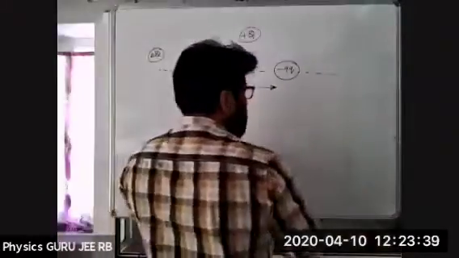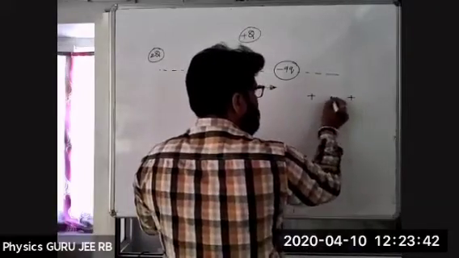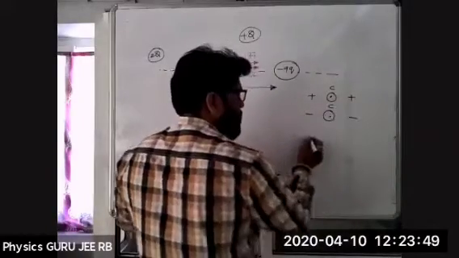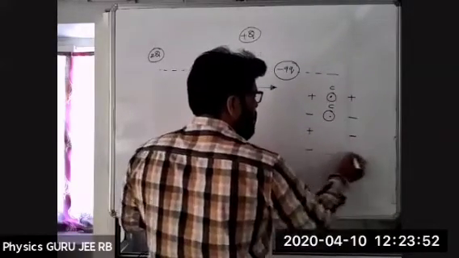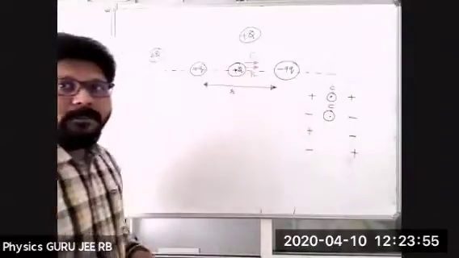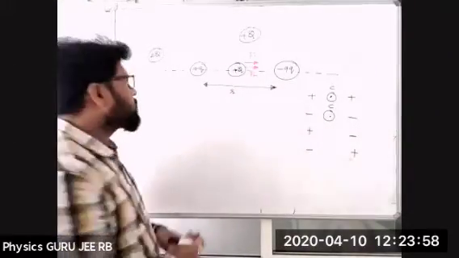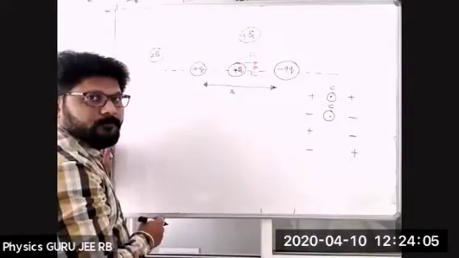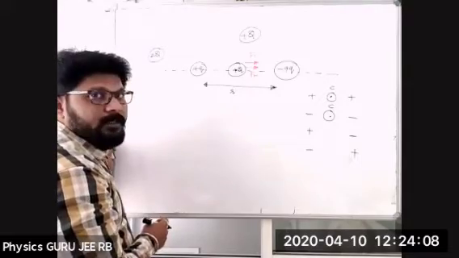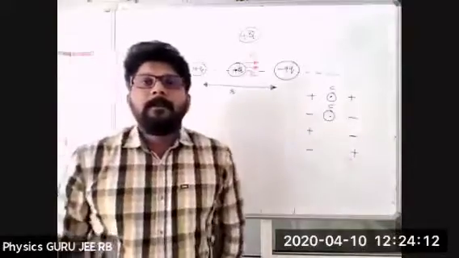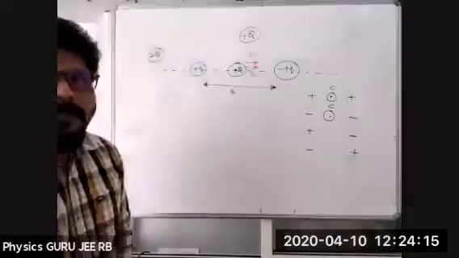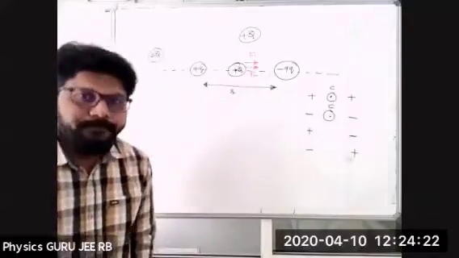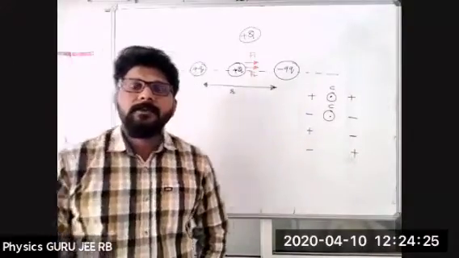So where is it possible, let us see. Previously what we discussed: for positive-positive, the null point is at the center C. Negative-negative, you take it also at the center. Now I am taking one positive, one negative, or one negative, one positive. Where will it lie and under what conditions? Now let us take a particular point I place outside, next to the smaller charge. Which is the smaller charge, q or minus 9q? Let me know the smaller charge. I am asking the question about the concept of smaller charge: q or 9q, which is the smaller charge?